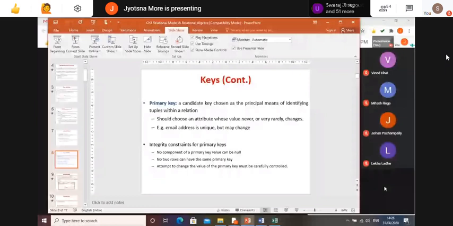Then what is a foreign key? Can anyone tell me? Foreign key is a combination of primary key along with any other column, any other attribute? No. Yes, it is a primary key from another table which has a relationship with the table. Yes, it is a primary key of one table which is referred in some other table. Okay, so I will show you with a proper example, because last time I did not show you this with a diagram. I just showed you with explanation.